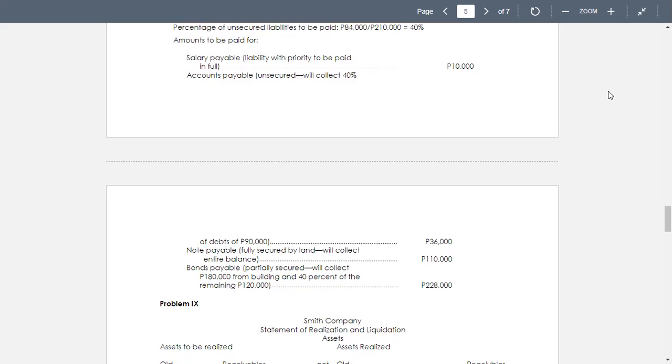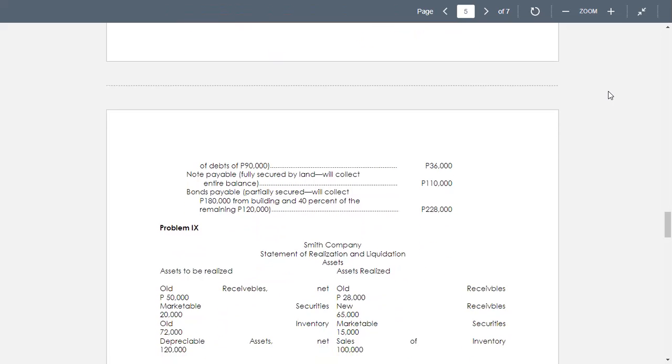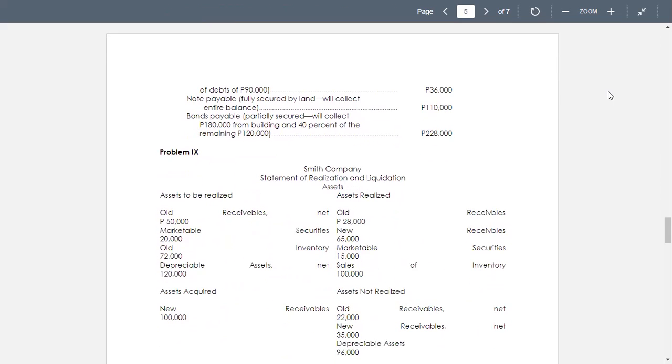Now we go to problem number 9. Problem number 9 is a statement of realization and liquidation. Prepare a statement of realization and liquidation according to the traditional approach illustrated in the chapter. So we have now a statement of realization and liquidation. A trustee has been appointed for Smith Company, which is being liquidated under the bankruptcy law. The following transactions occurred after the assets were transferred to the trustee.